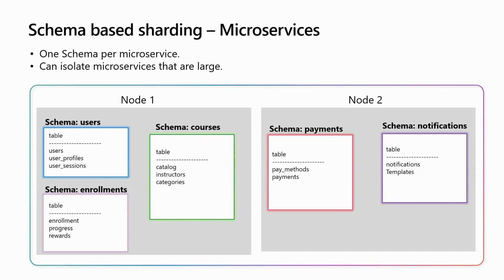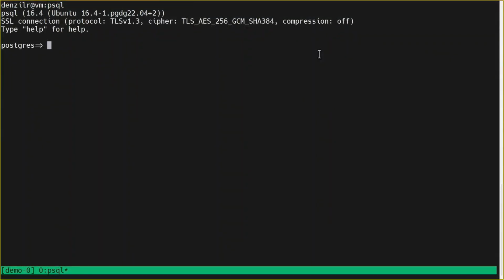The other use case is using it for microservices. If you have a microservices-based app, you can have a schema per microservice and collocate all these databases on a cluster. So you can isolate microservices that are large and so on and so forth. So let's look at the first retail type application that we talked about. If you have products and inventories and you have a bunch of tenants, let's look at how that would be created.